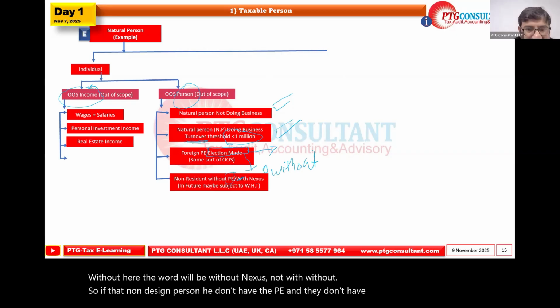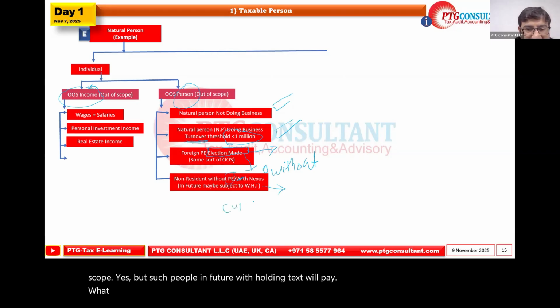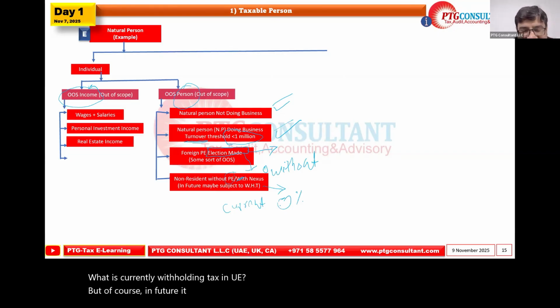Yes, but such people will pay withholding tax in future. What is currently the withholding tax in UAE? 0%. But of course, in future, it will be subject to taxation.